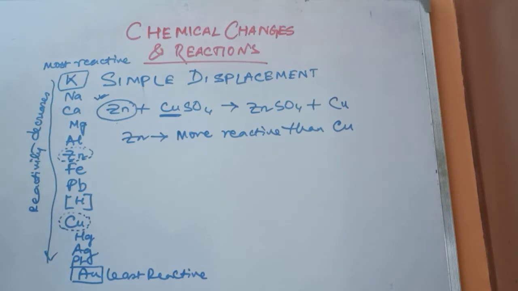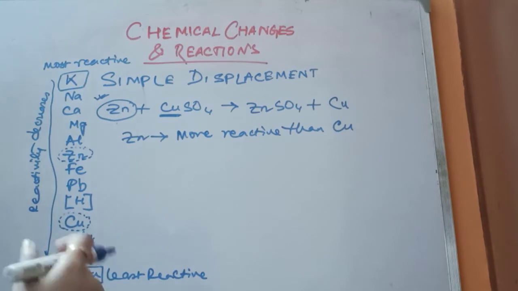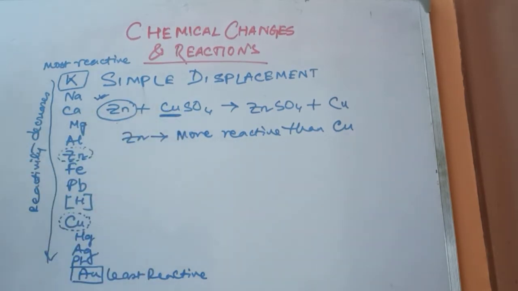So this reaction has a famous observation. The question in your test will come like this: we know that copper sulfate has a blue color, deep blue color, you can say. So we can ask you this question, that the deep blue color of copper sulfate fades on addition of zinc granules, but when silver metal is added to that same solution of copper sulfate, the color remains unchanged. Explain the observation.